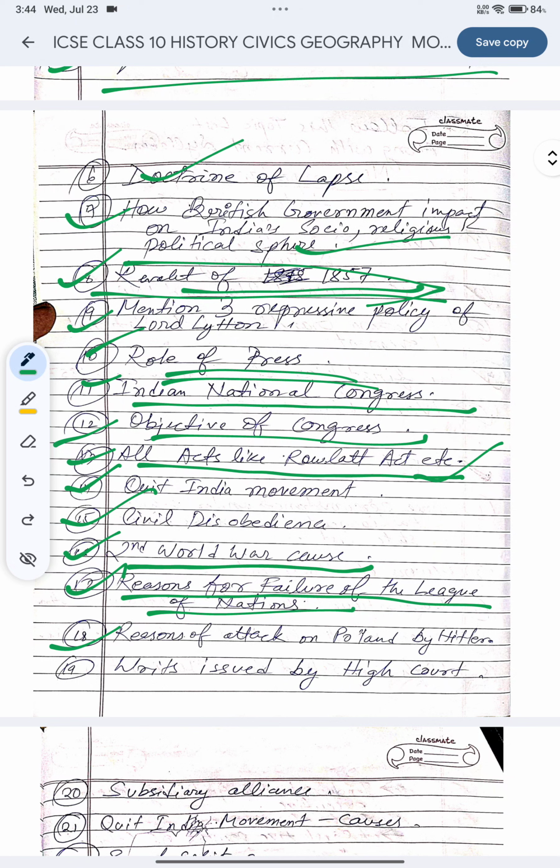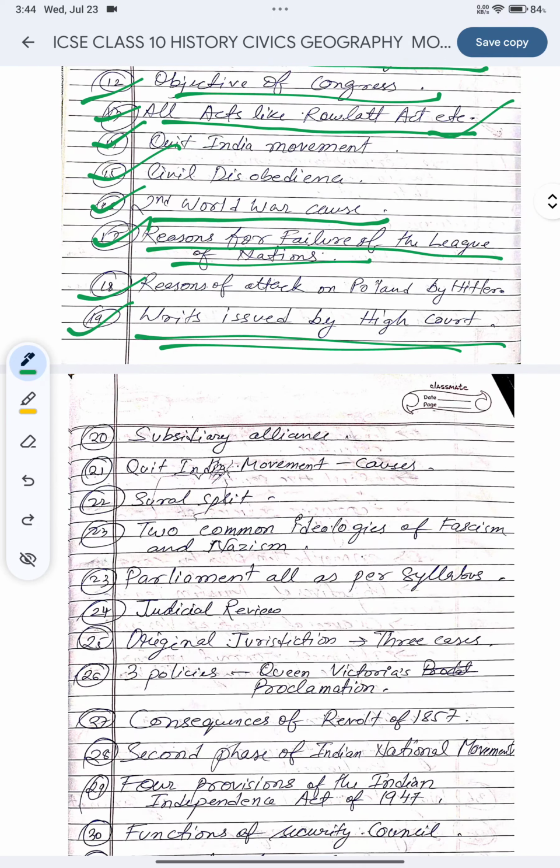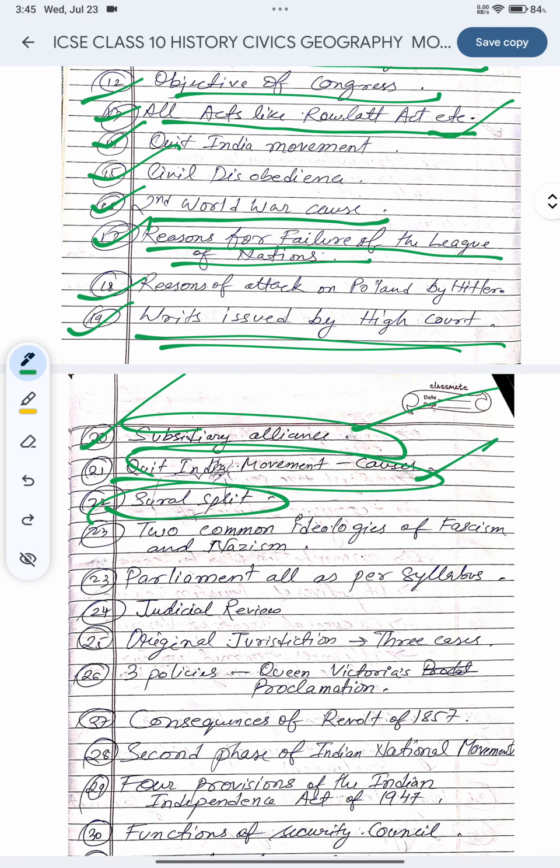18, the reason for the attack on Poland by Hitler. 19, the writs issued by the High Court. 20, subsidiary alliance, very important. Quit India Movement causes and importance.